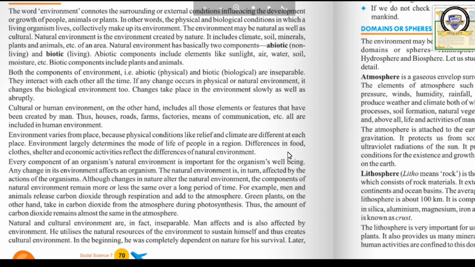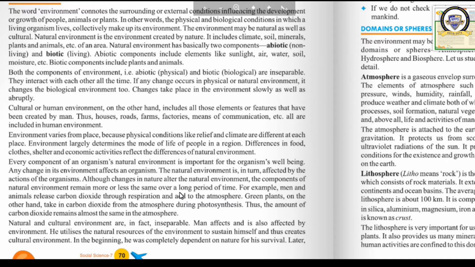I told you an example that if we cut all the trees, the organisms will be affected. If the rate of pollution increases, what will happen? Organisms will be affected. In this way, even if a minute change occurs in the natural environment, then the human environment also will be changed.